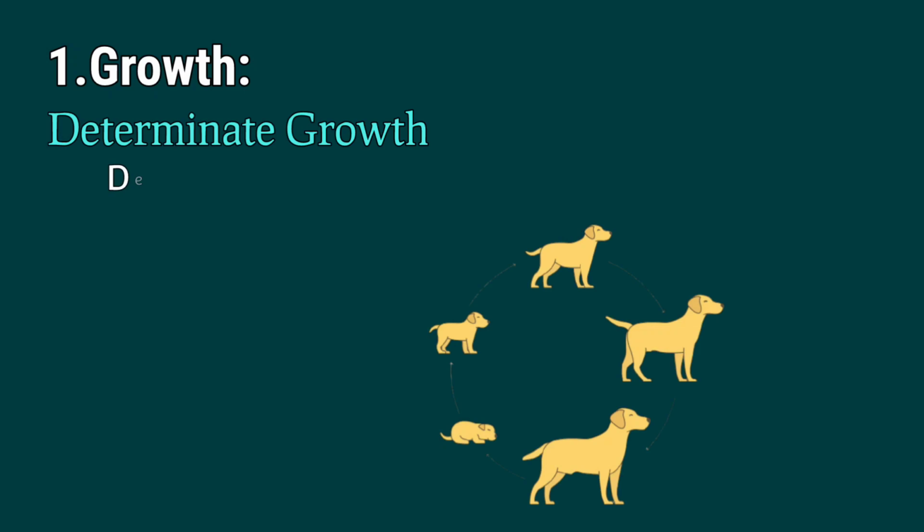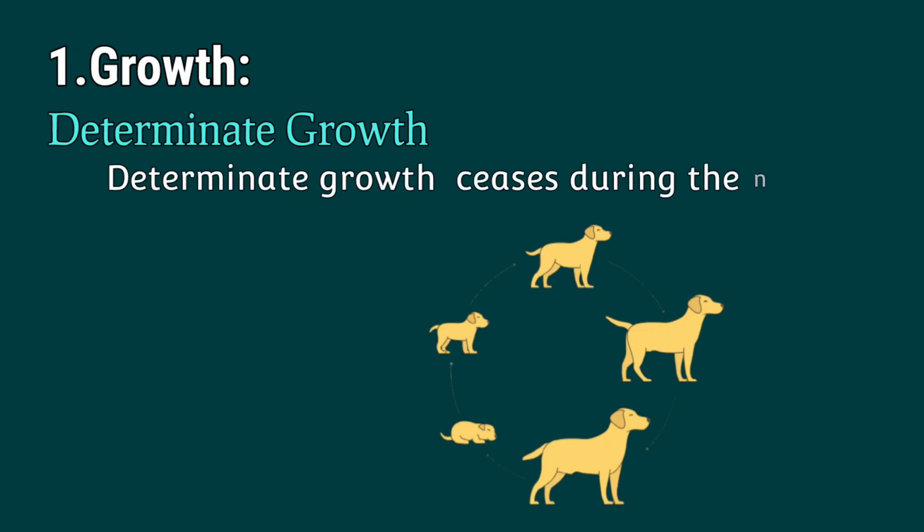Next, determinate growth. Determinate growth occurs during the natural life of individuals, means natural lifespan. So there is a limit from birth to death, so this kind of growth is called determinate growth. We can observe it in animals generally.